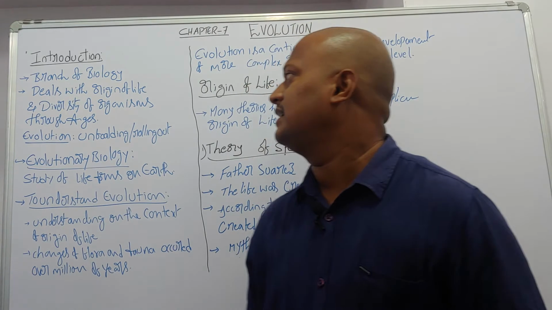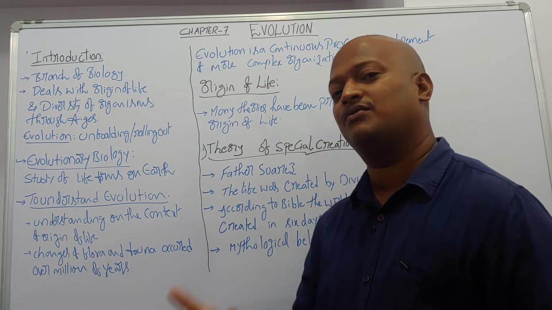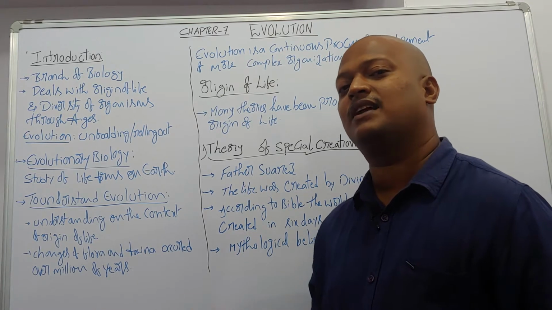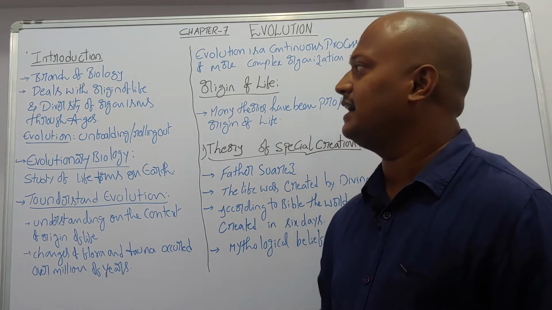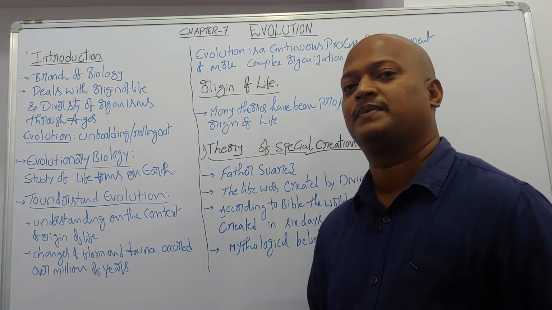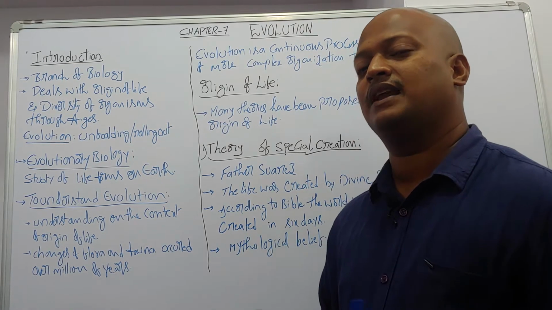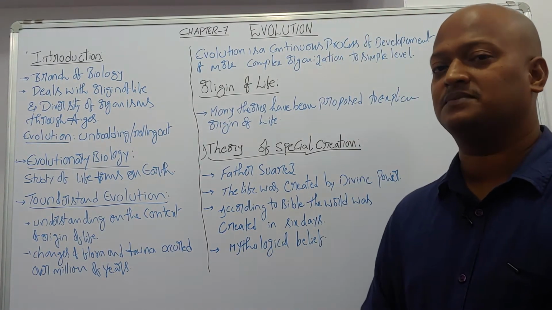So evolution deals with the origin of life, when the origin of life took place on the earth, right? And the diversity of organisms through ages.